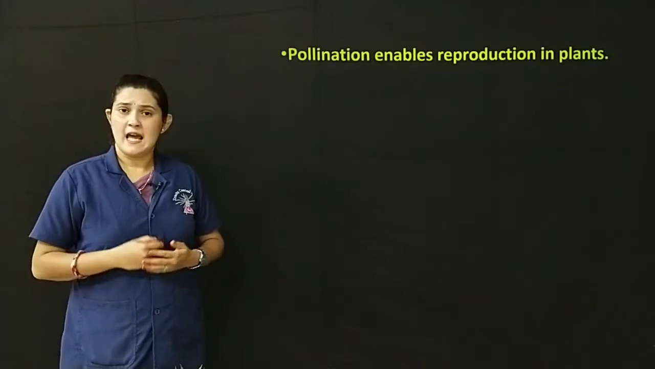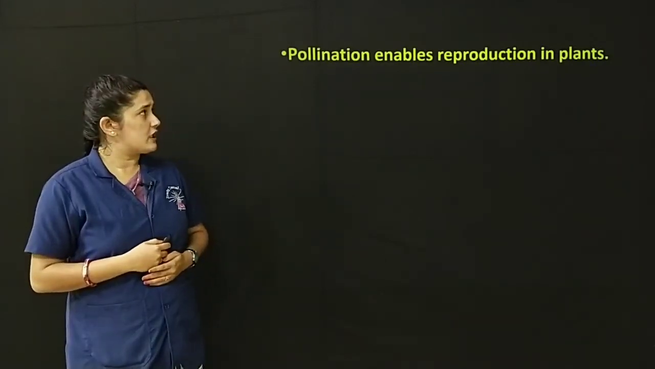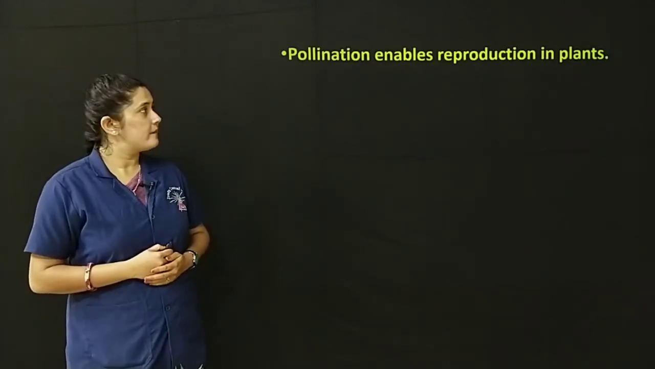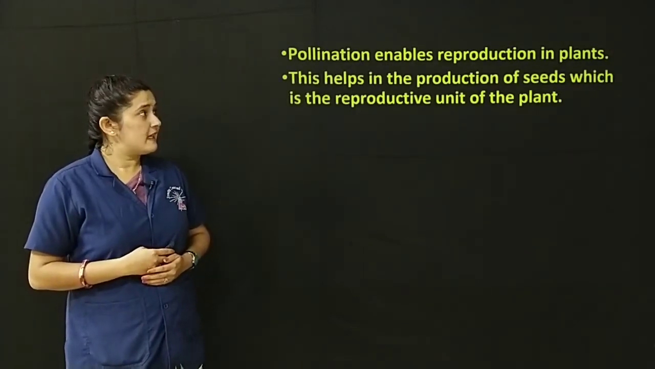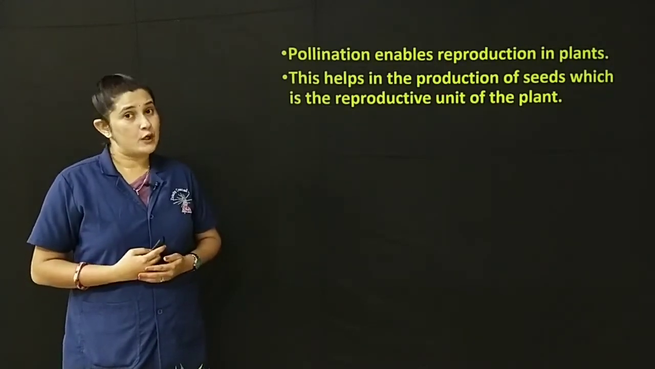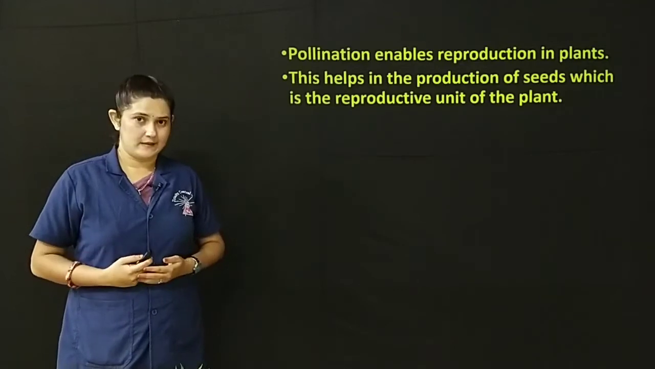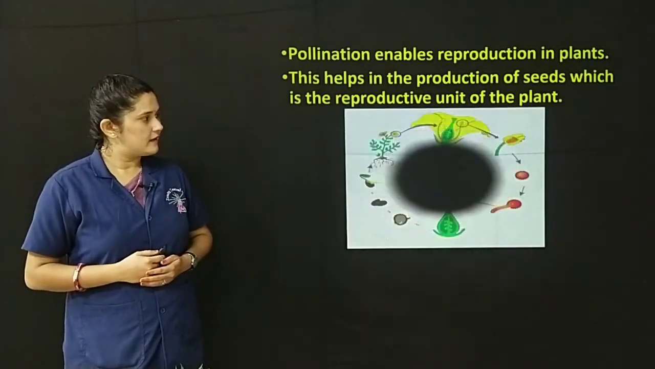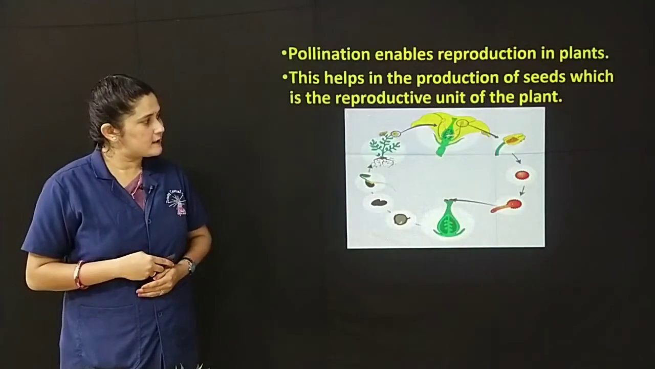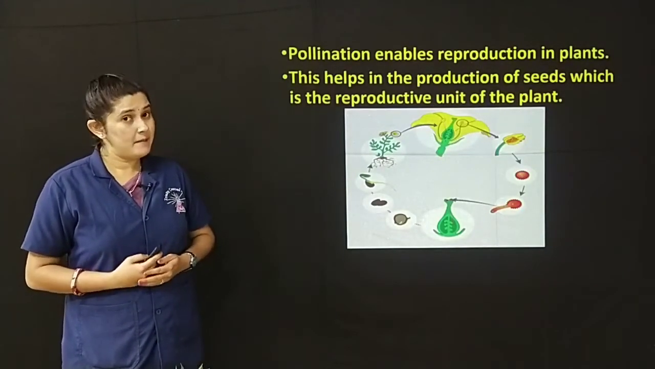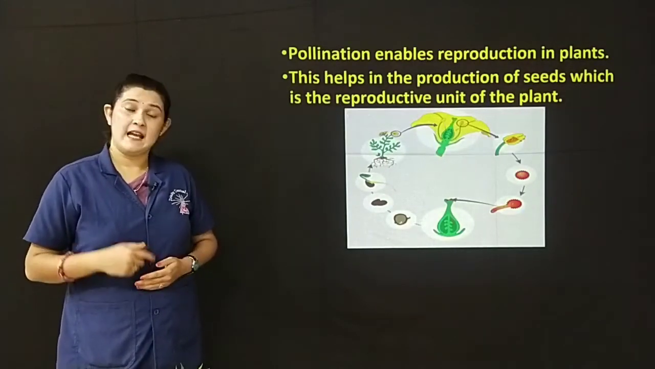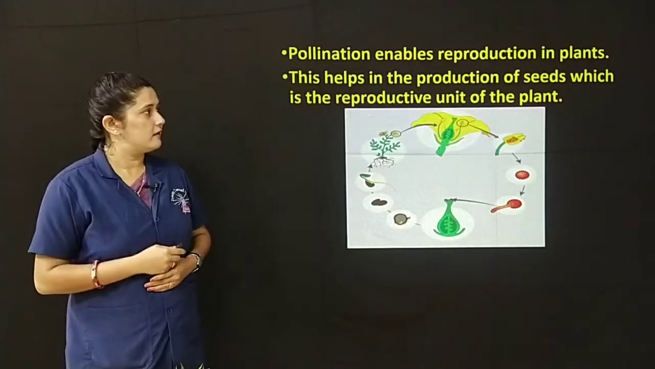How pollination helps the plants? Pollination enables reproduction in plants. This helps in the production of seeds, which is the reproductive unit of the plant. You can see here in this picture process of reproduction in plants. You will learn about this in detail in the next chapter.